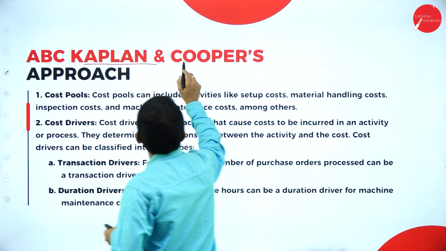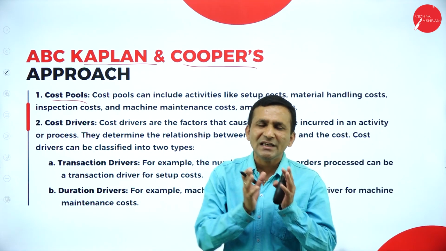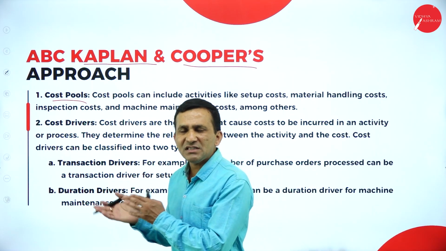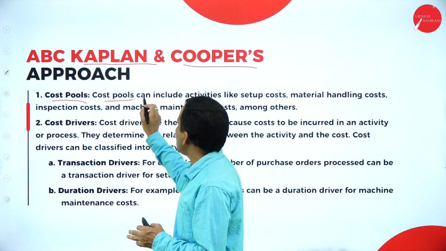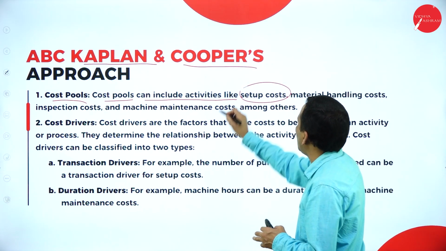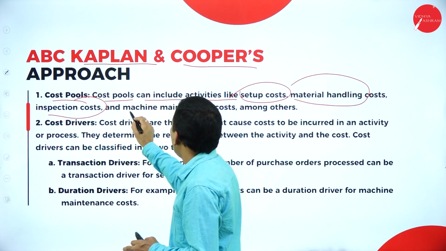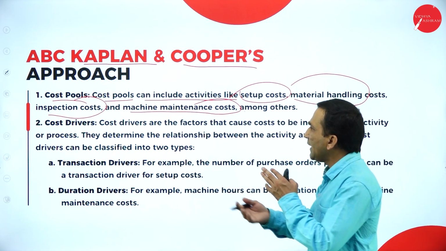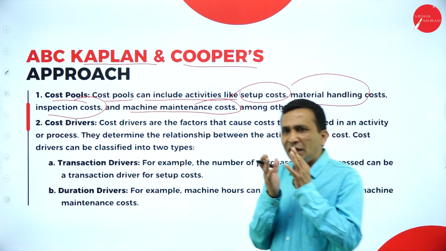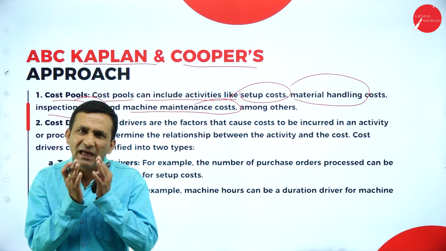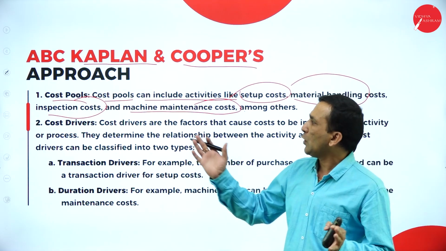So in the Kaplan and Cooper approach, the first one is the cost pool. In traditional costing there is only a single cost pool, but in ABC there are multiple cost pools, pooled from different activities. The cost pool can include activities like setup cost, machine handling cost, inspection cost, machine maintenance cost, and order placing cost. Any final product is produced with the coordination of different departments and activities, so we need to pool according to the cost.